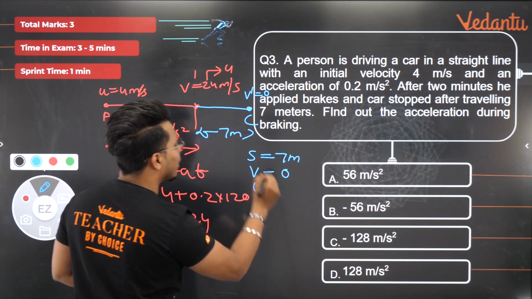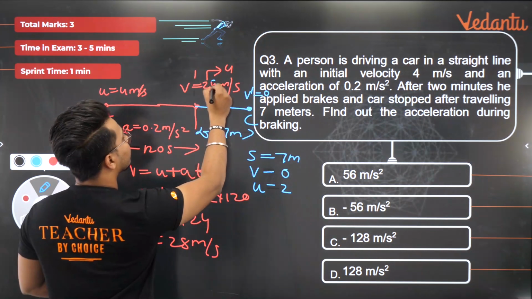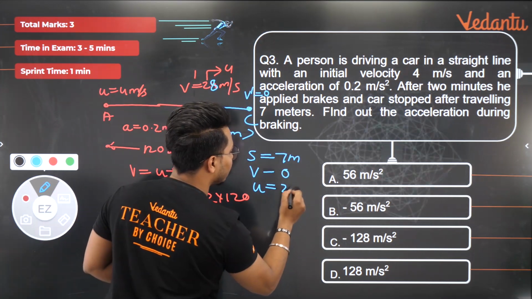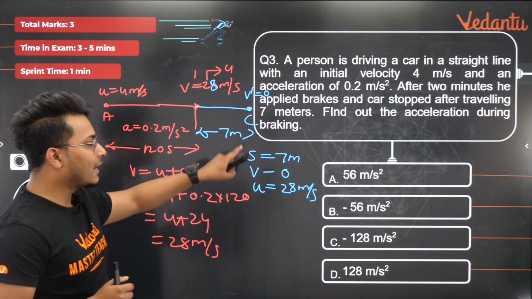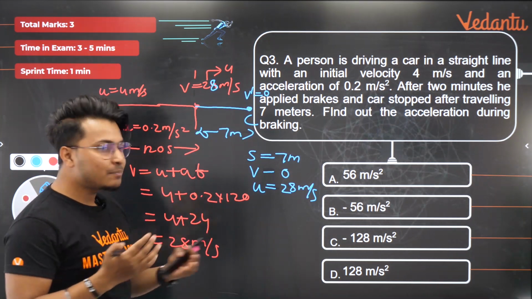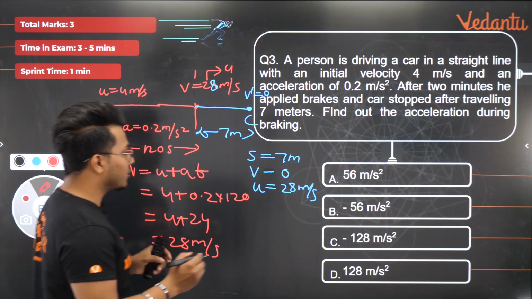And I have initial velocity how much? 24 नहीं, 28 है ना. हाँ, 28 है यहाँ पे. My mistake. 28 meters per second. Right? So I have V, I have U, I have S. Can I find out A? Absolutely I can by using the third equation of motion. बिल्कुल. So let us write the third equation of motion here.